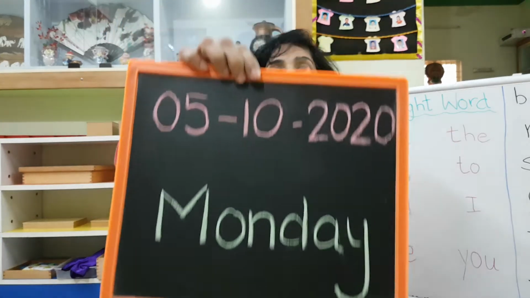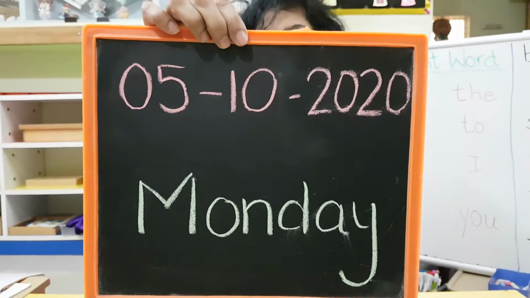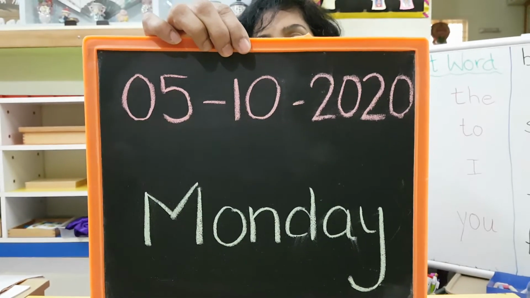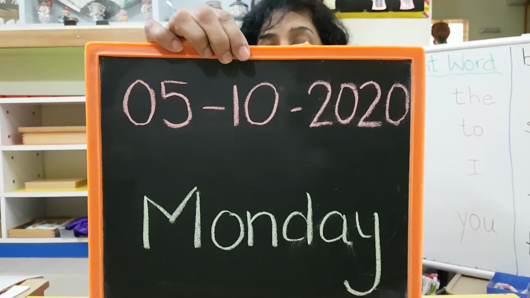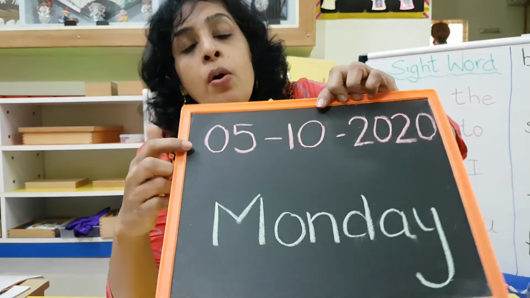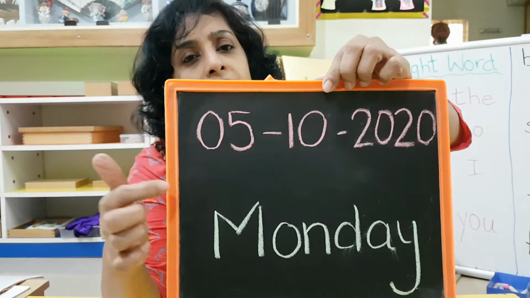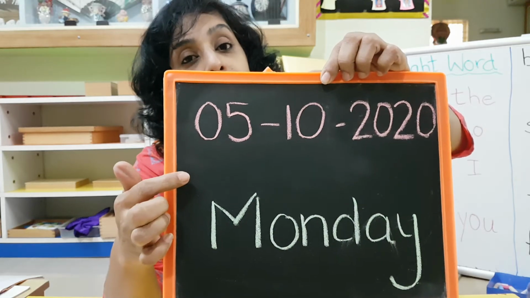Today is 5th of October. Can you see that? 5, 10. Did you all wonder why I always write a 0 before a 5? Notice that? And I still call it 5, not 05.